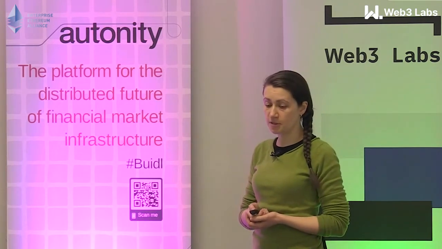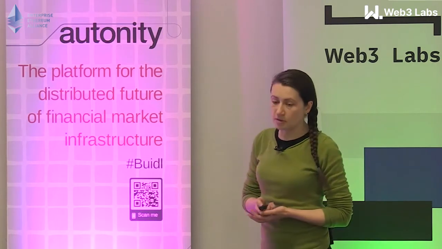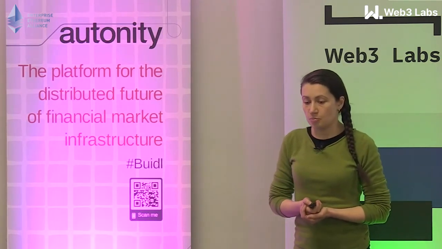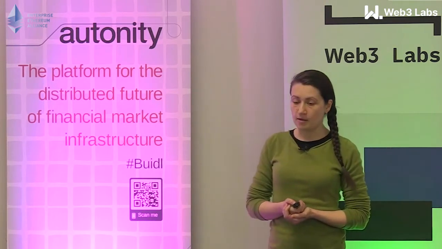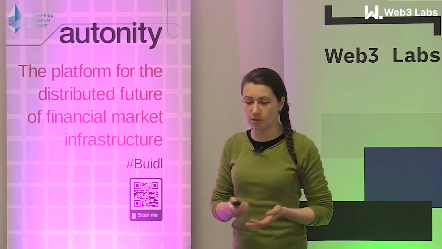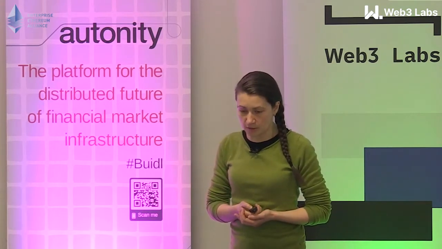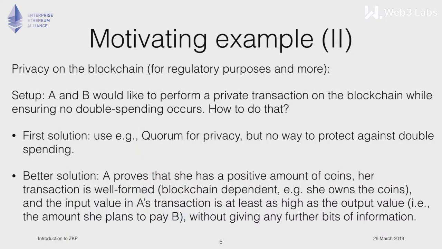Another motivating example that occurs in real life. So we are talking about privacy on the blockchain. And for example, for regulatory purposes, we would like to have two properties. We would like A and B to be able to perform private transactions. Let's say A and B are two financial institutions, while also ensuring that double spending doesn't occur. So first solution is privacy via quorum, but that doesn't support protection against double spending.